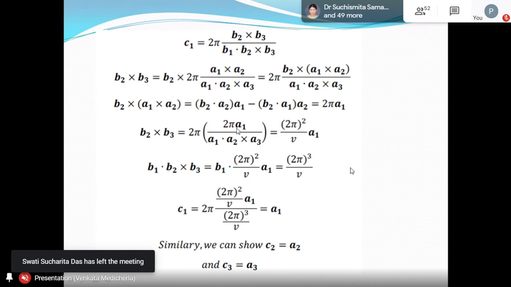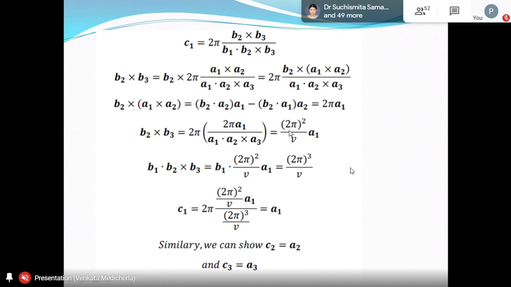That is 2π A1 by A1 · (A2 × A3), or that will become (2π)² by V. V is nothing but A1 · (A2 × A3), that is the primitive cell volume in the original lattice, into A1. So B2 × B3 has become (2π)² by V into A1.